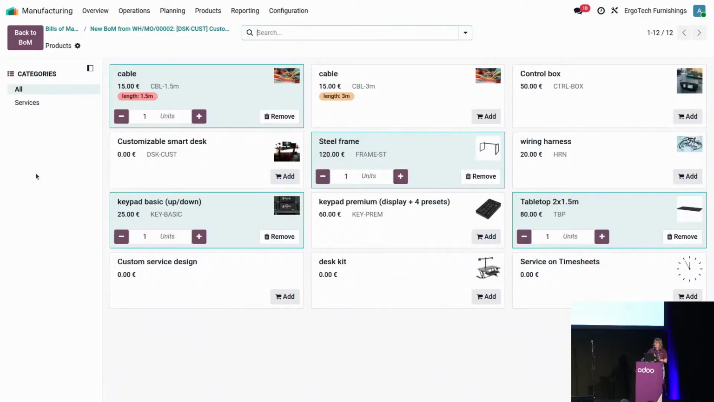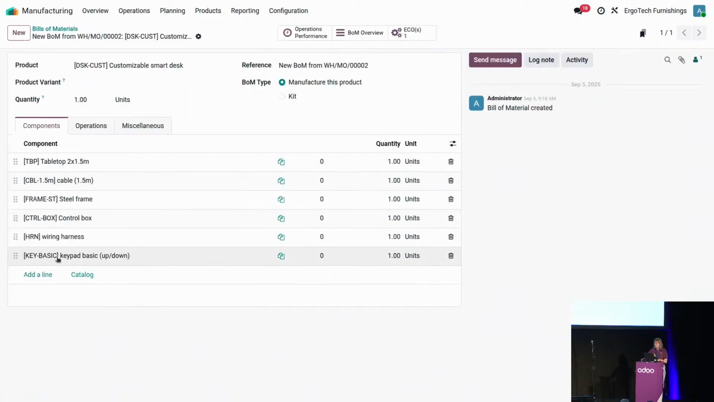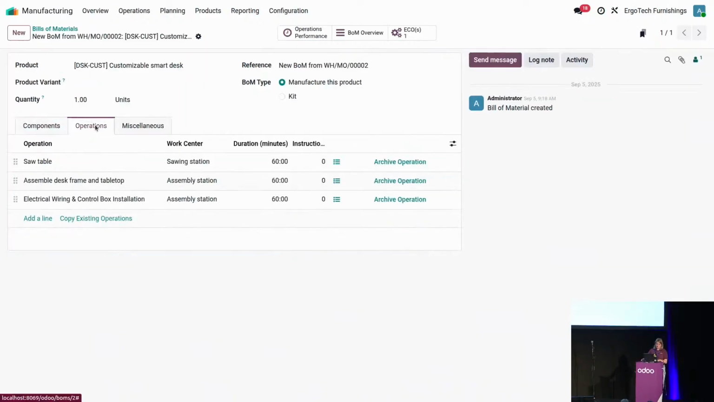And as you can see, you can eventually use the different categories on the left if needed, but in here it's quite simple for me because I do have them directly in here. I'm going to add the control box as well as the wiring harness. Okay, so now I've added my different components in there. If we go to the next tab, we see the different operations, so to-dos or tasks that need to be done by the production team and the different work centers.